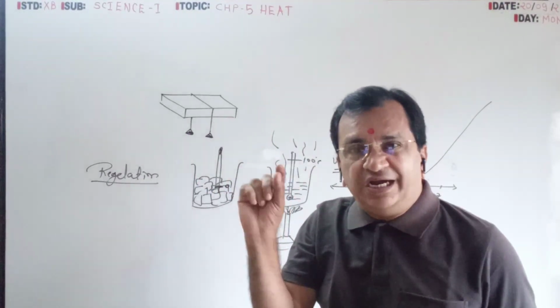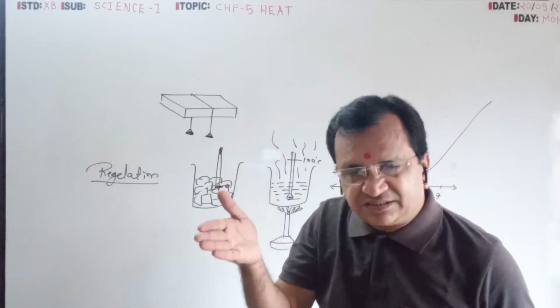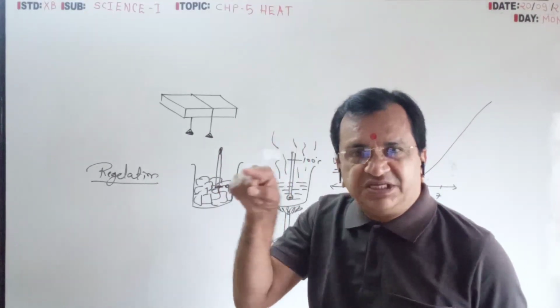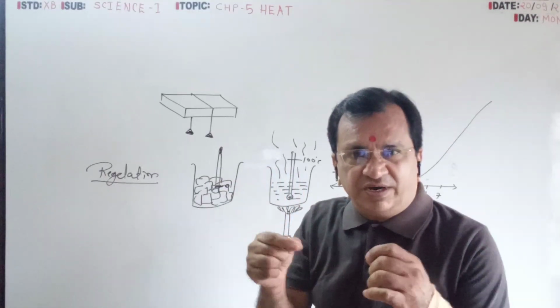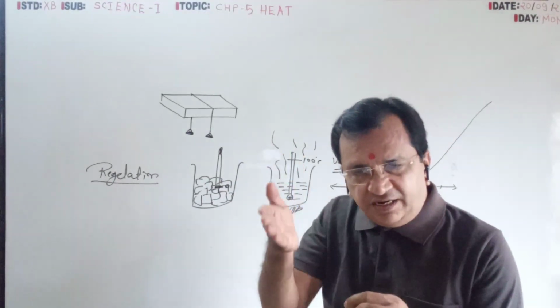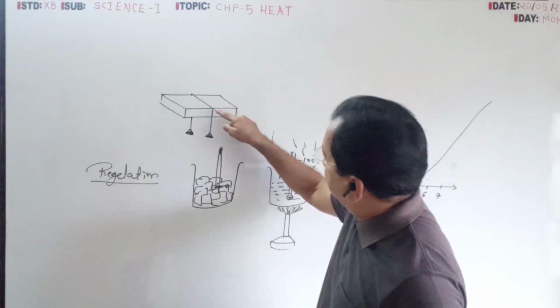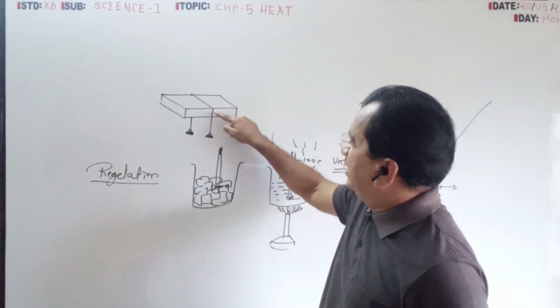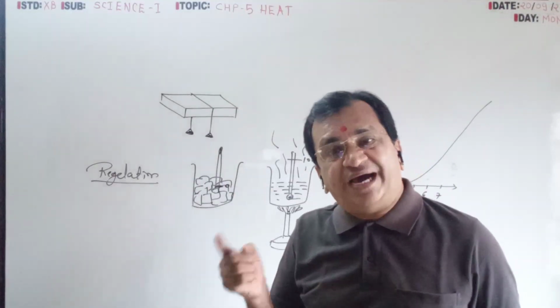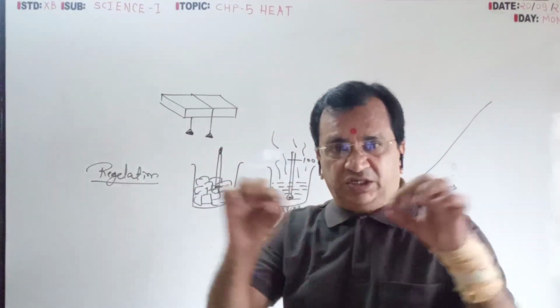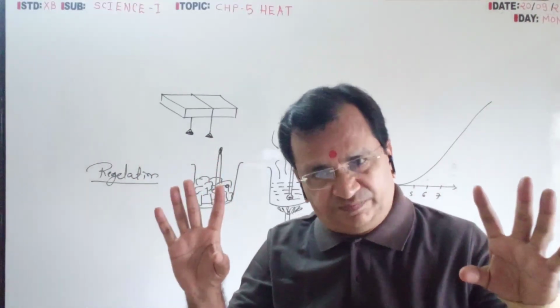With the pressure it will melt, so the wire will pass. In that area the pressure will be zero, so it will freeze and convert into solid. Then again it will give pressure on the next layer. Like that, slowly the wire will pass through the middle of the ice cube, but you will not find two pieces of the ice cube.